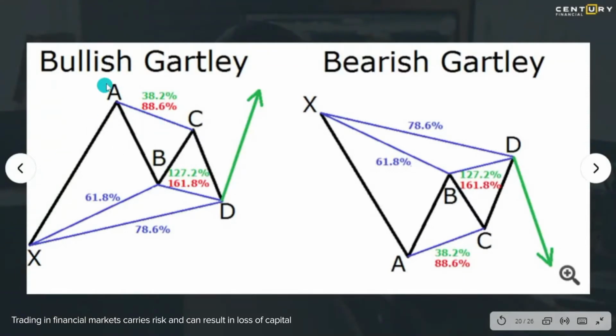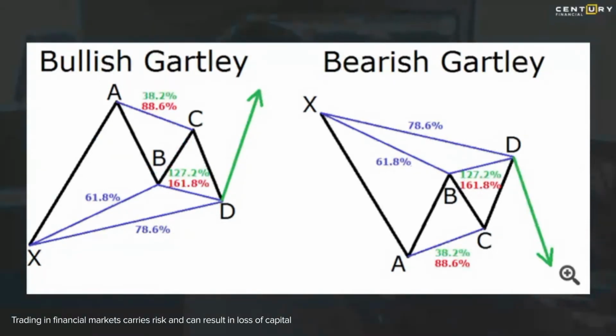When these X, A, B, C and D points form exactly on these Fibonacci numbers, the probability of the market continuing to go up becomes very high, a highly probable trade, only if all of these numbers have fallen right into place. And we do identify such opportunities where the risk reward is amazing. In certain cases the risk reward is 1 to 10, and it can even go higher than that, but the maximum I've seen so far is roughly 1 to 10. On average you can get a risk reward of 1 to 3, 1 to 4.